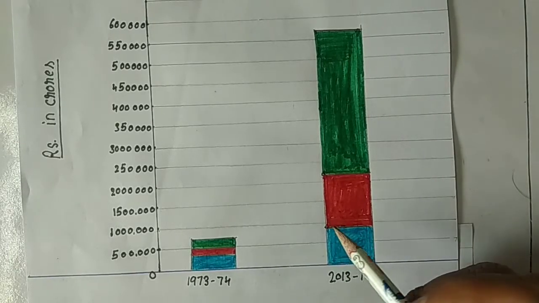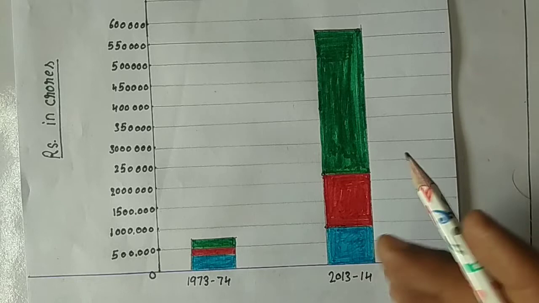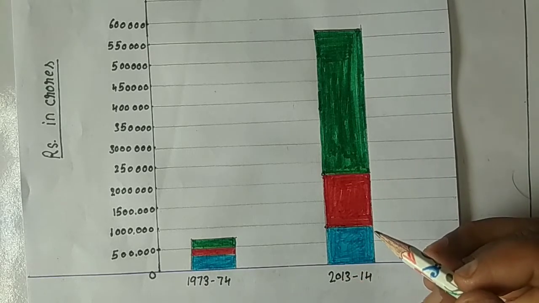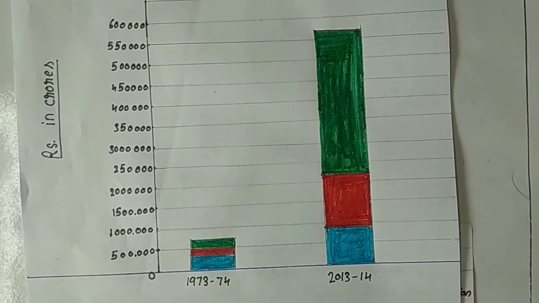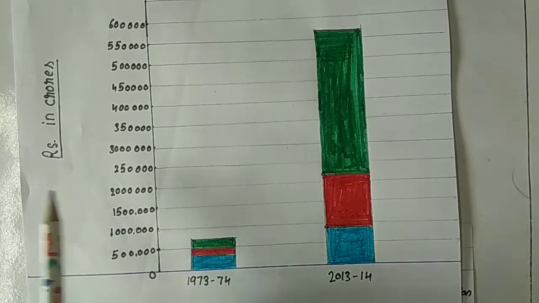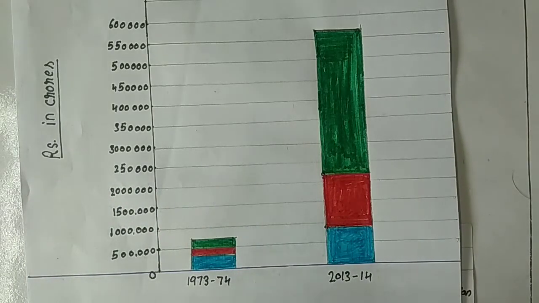Now here I have given you a graph. It will help you to understand the contribution of each sector in our GDP. Here I have given you the figures in lakh crores, and it starts with 5 lakh crore.